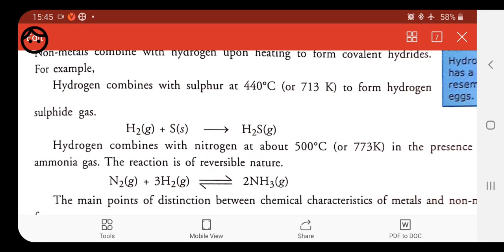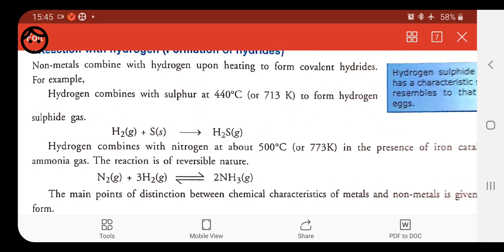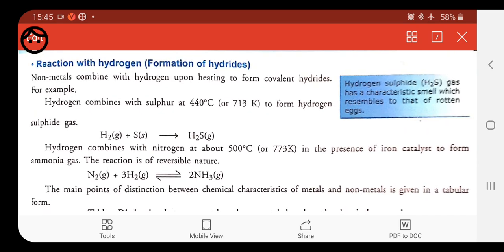So students, these are all about the chemical properties of non-metals, in which we have done the reaction of non-metal with acid, with hydrogen, with chlorine. If you understand these reactions, then you are able to answer all the questions which will be asked related to the chemical properties of the non-metals and metals. But if you still have any doubt related to the chemical properties, then kindly you can consult me directly, because this is a very important topic, and questions will surely be asked from this section.